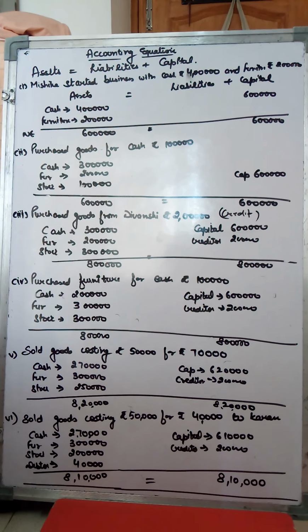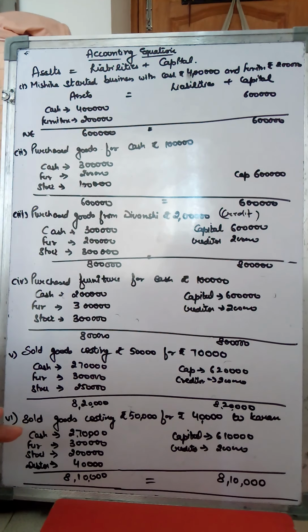The fifth transaction is the sales. Now when you are selling goods, a business always wants to earn profit. So for goods costing some rupees, you will find out what the cost is, and if these goods are sold at a higher price than the cost, you will earn profit. If the goods are sold at a lower price, then you will suffer a loss. Now let's say goods costing rupees 50,000 are sold for rupees 70,000.